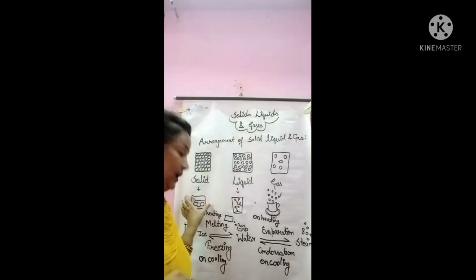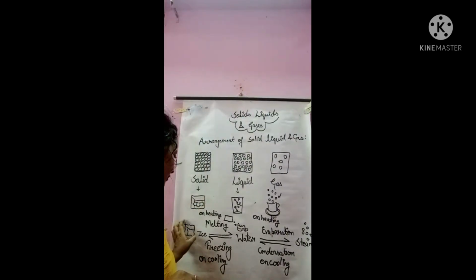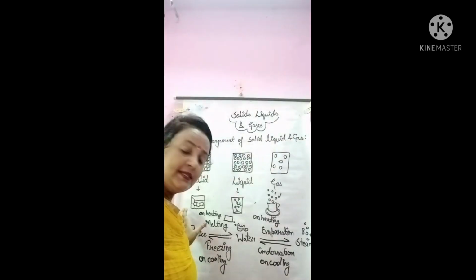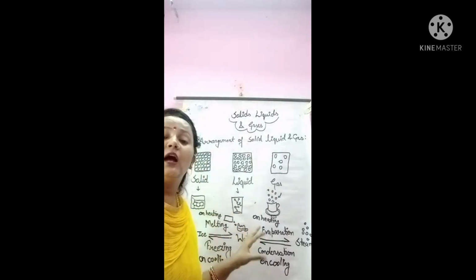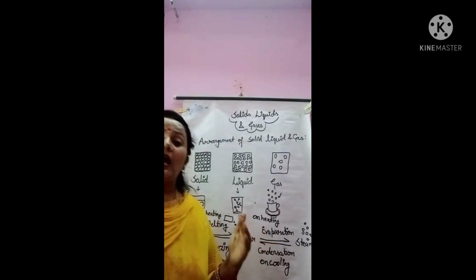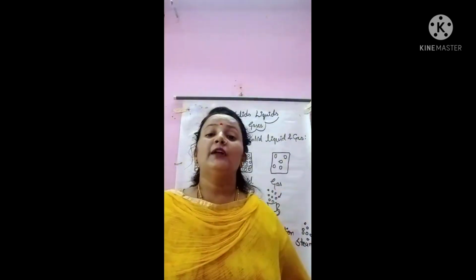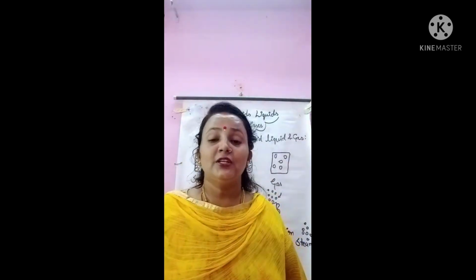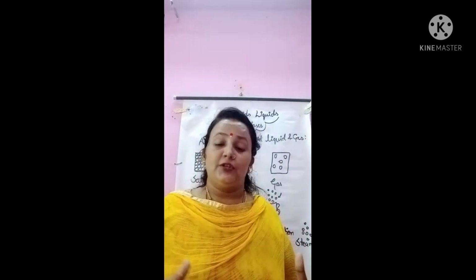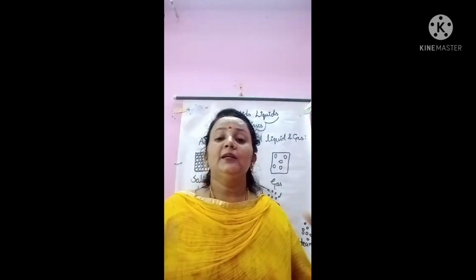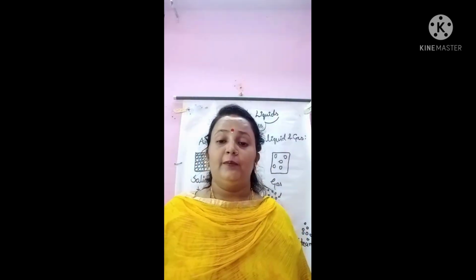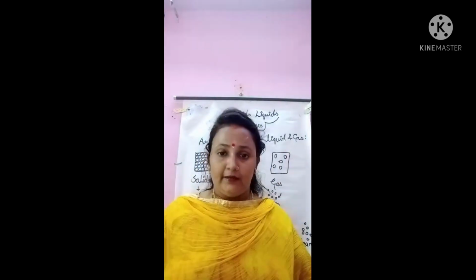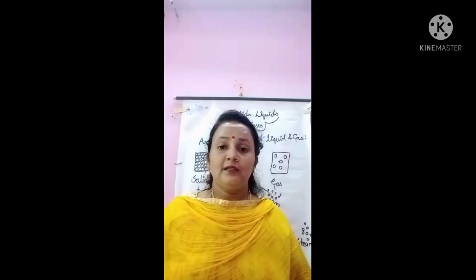When we give heat to the ice, it changes into water. How? The ice particles get energy on heating, and they start to move farther apart. So they expand, and their size increases.